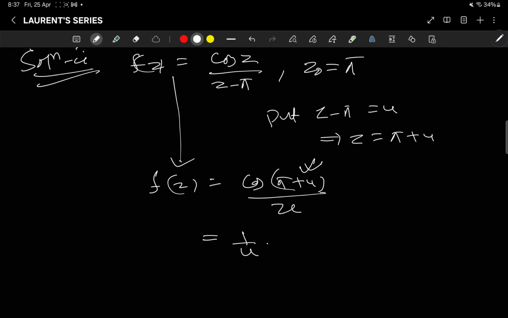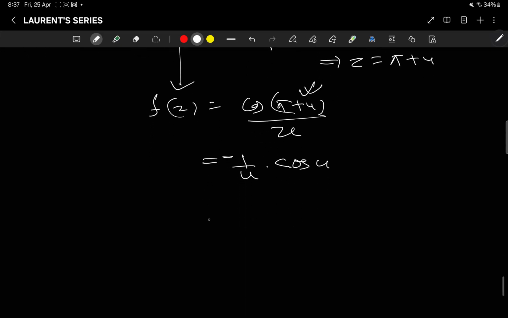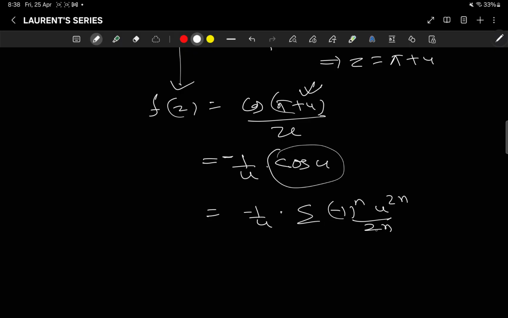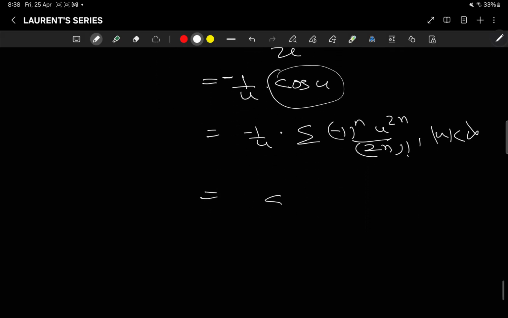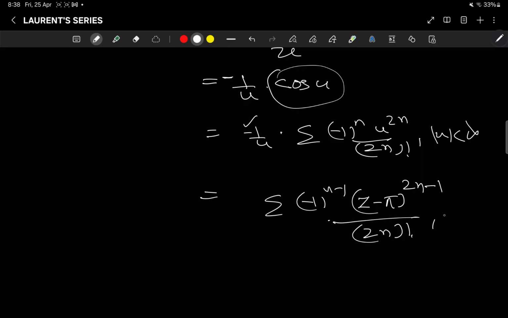It is in the third quadrant, it is negative, so it is minus cos u. Okay, so it is minus 1 by u times the expansion of cos u, summation of (-1)^n u^(2n) by factorial 2n with |u| less than infinity. So you can write it as summation of (-1)^(n+1), with the minus taken inside, and u is z minus pi, to the power 2n minus 1, divided by factorial 2n, with |z minus pi| less than infinity.